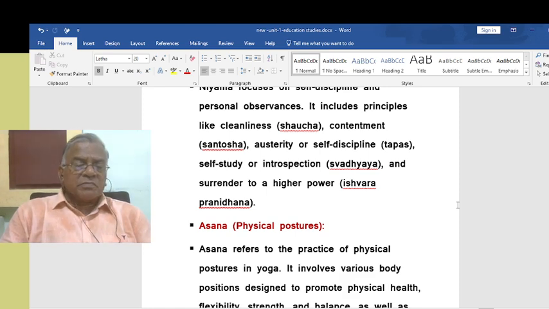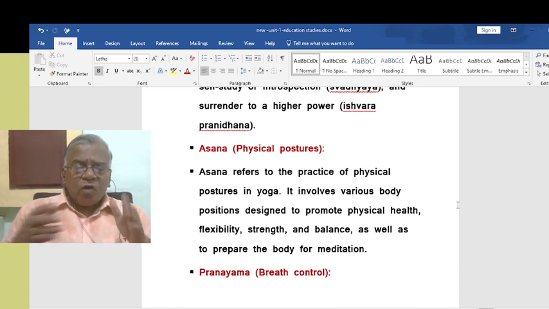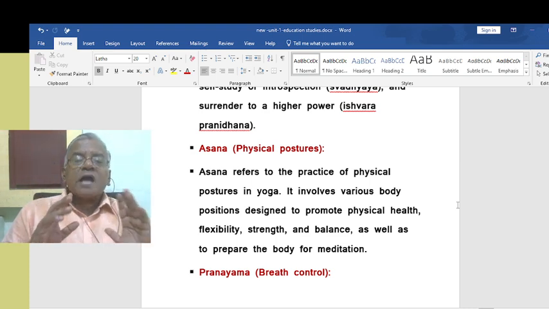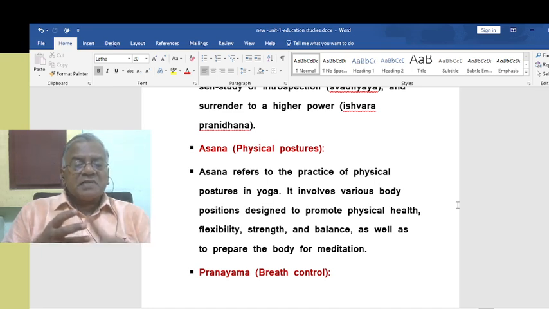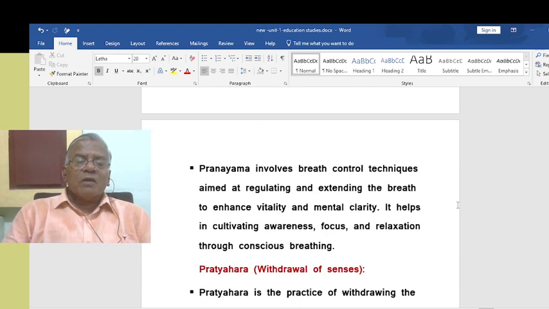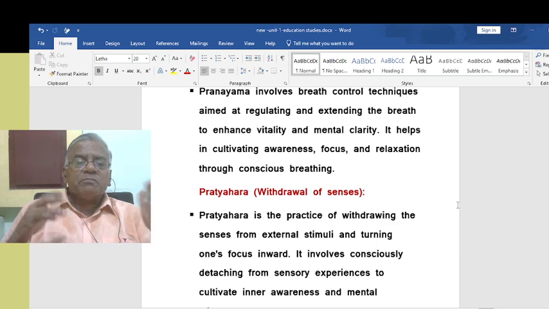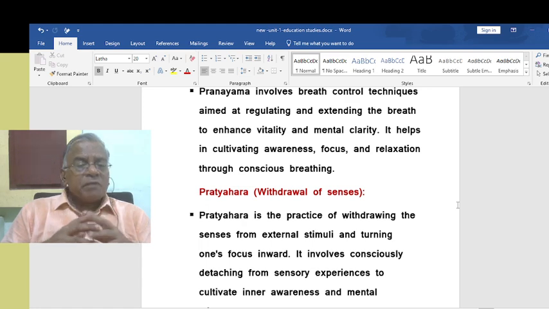Then there is another limb that is called asana. There is another part of yoga, that is asana, physical postures. Asana refers to the practice of physical postures in yoga. It involves various body positions designed to promote physical health, flexibility, strength and balance, as well as to prepare the body for meditation. Through asanas, one gets ready for the meditation. That is the idea here. Then pranayama. Pranayama means breath control. Pranayama involves breath control techniques aimed at regulating and extending the breath to enhance vitality and mental clarity.